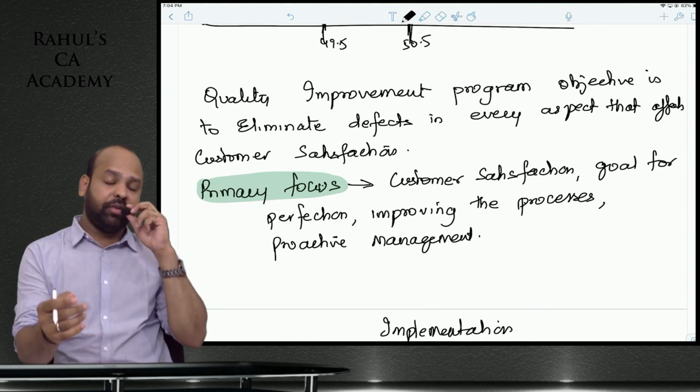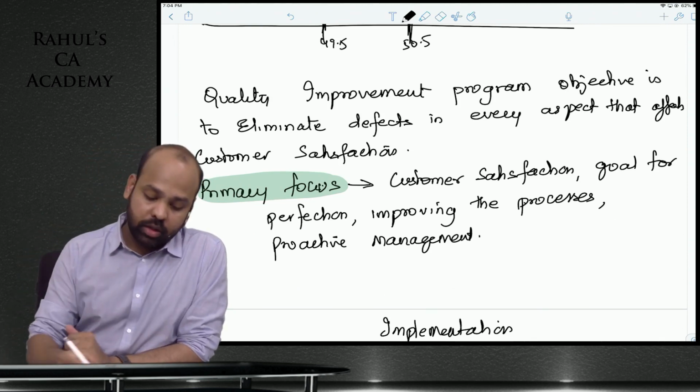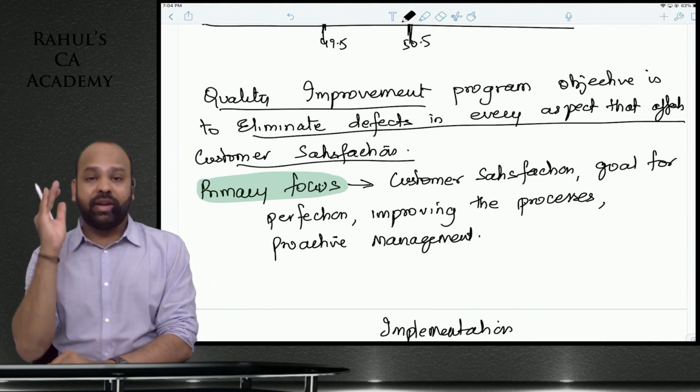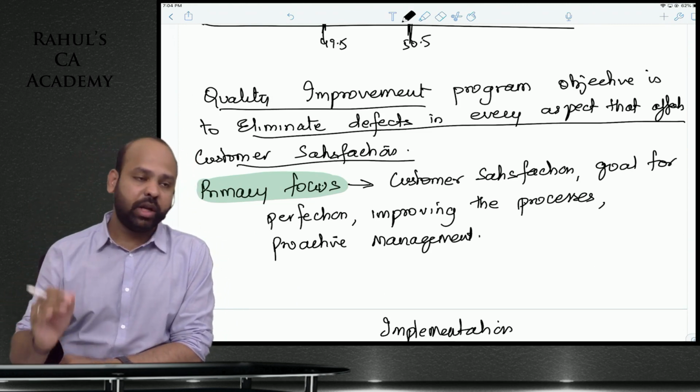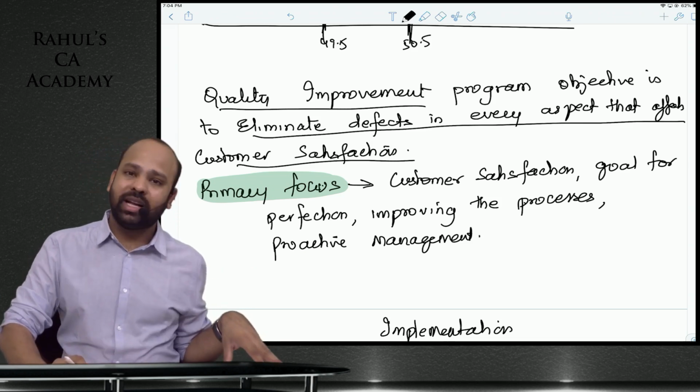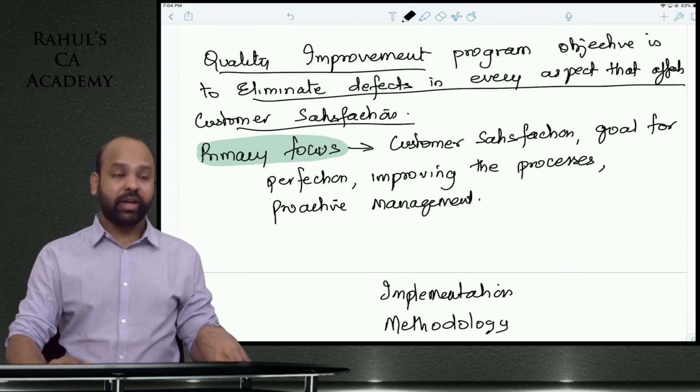So the objective of Six Sigma again is quality improvement. Eliminate defects in every aspect that affects customer satisfaction. The primary focus is undoubtedly customer satisfaction. Reduce the number of defects that are manufactured.